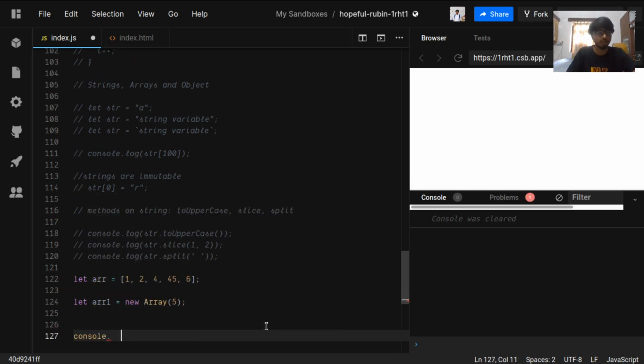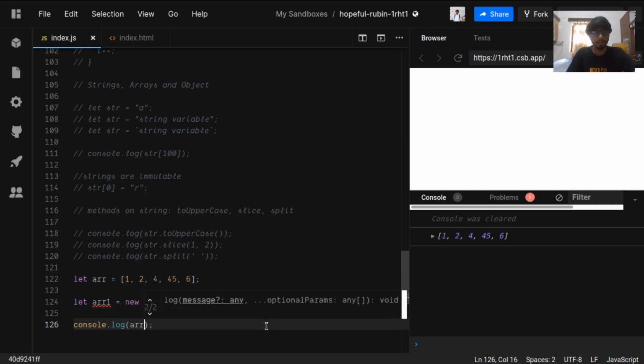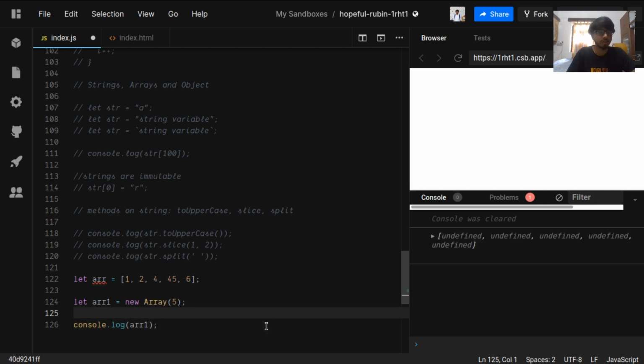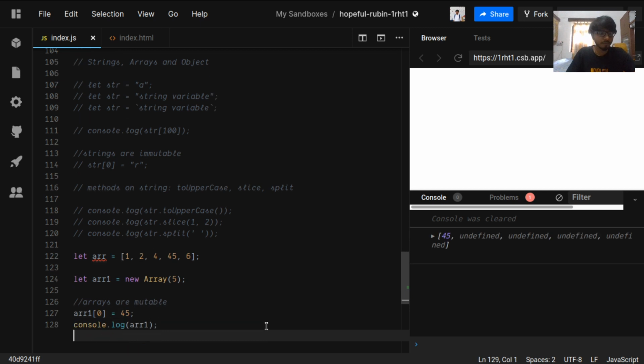So let's console log the first array. In the first array we have 1 2 3 4 5 6. Let's console log the second. We have 5 values, but all are undefined because all these values have not been set yet. So we can use array1 and we can mutate the values directly in those. So arrays are mutable. Let's say we give it 45. So the first value is 45. So arrays are mutable. Cool.